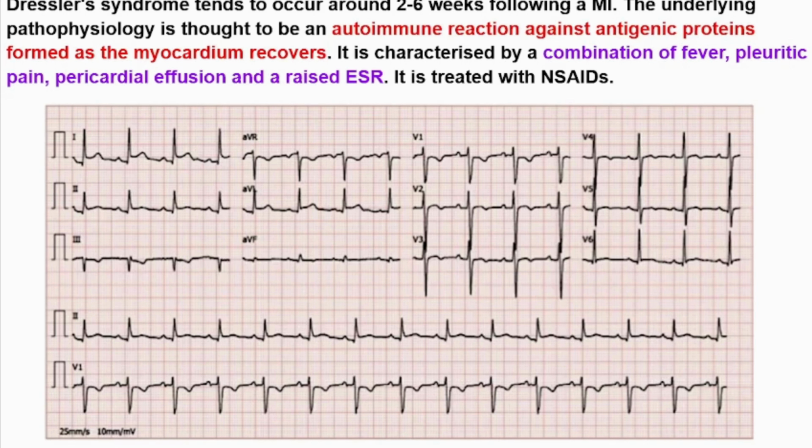This was a short explanation about a patient coming with fever, pleuritic chest pain, and a raised ESR with the diagnosis of Dressler syndrome.